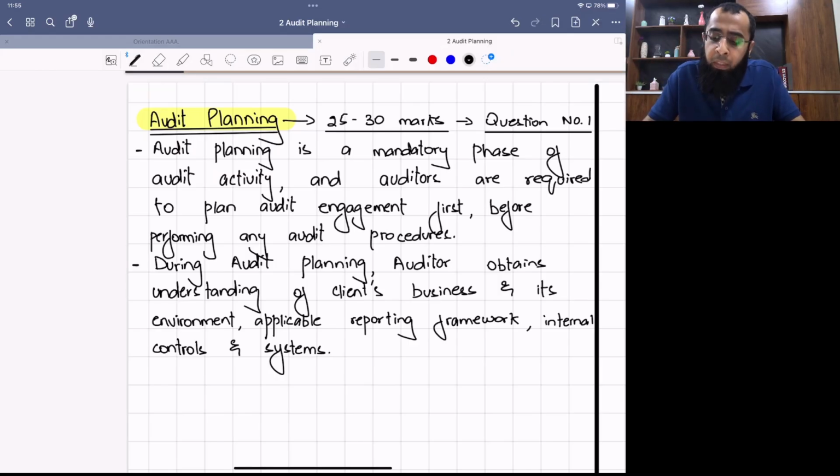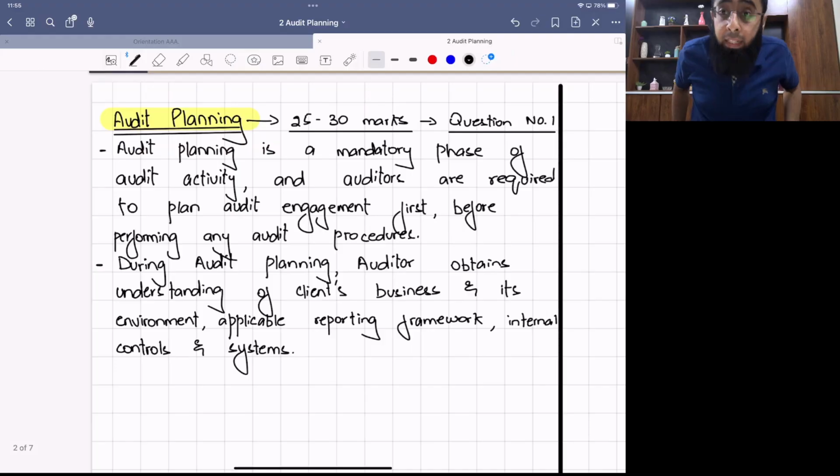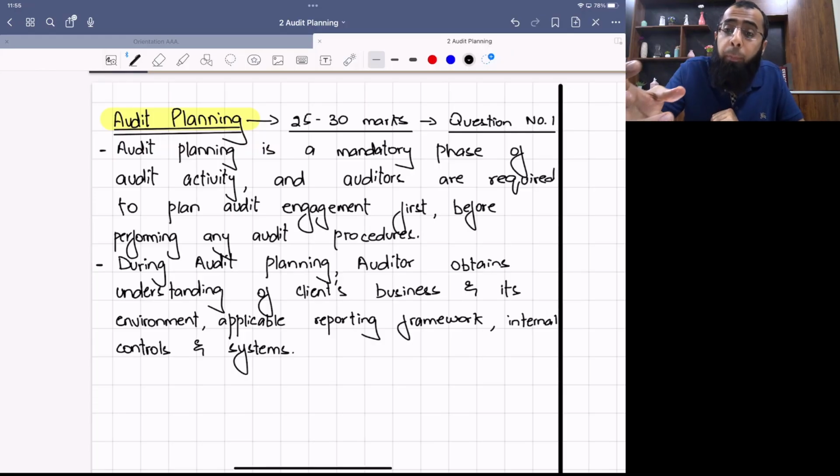Now, when you talk about audit planning, first of all the auditor will obtain an understanding of the business and its environment. Obviously, just think about an auditor. You have gone to a client. What will you do? First, you will sit with the client and discuss: tell me about your business, what you are doing. Tell me about your environment. Tell me about the applicable laws, what laws are applicable to you. Tell me about your reporting framework. Tell me about your internal controls, your hierarchy, your processes.